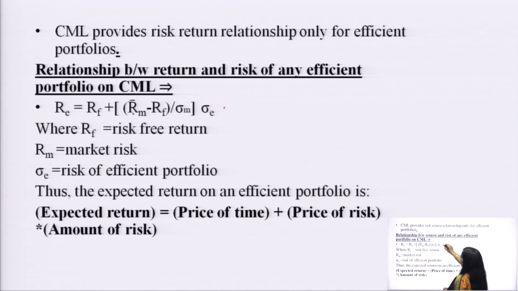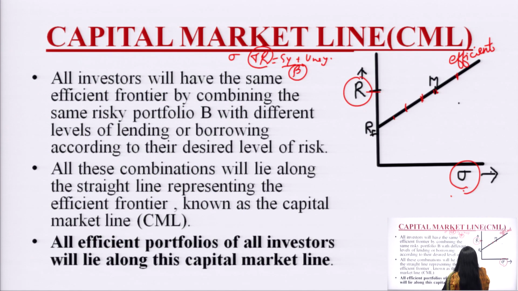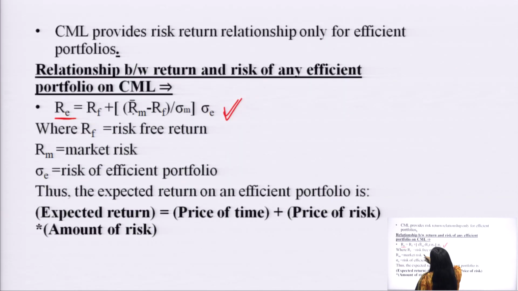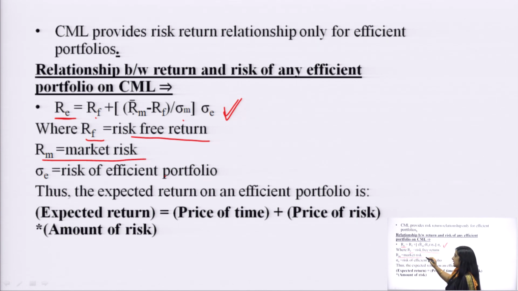It can be indicated in the form of an equation. This is the return of the efficient portfolio. If we see on this chart, and want to find the return of a portfolio formed on this line, E, we can calculate it by the formula RE is equal to RF plus (RM minus RF) divided by sigma M, multiplied by sigma E. Now, what do these symbols mean? RF is the risk free rate of return, RM is the return on the market index or market portfolio.